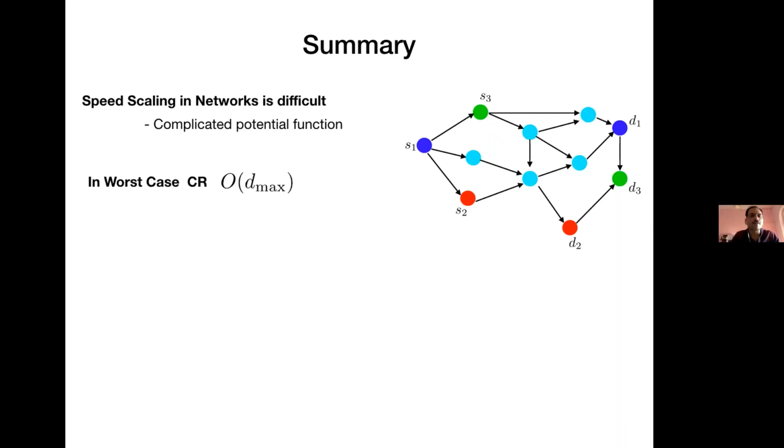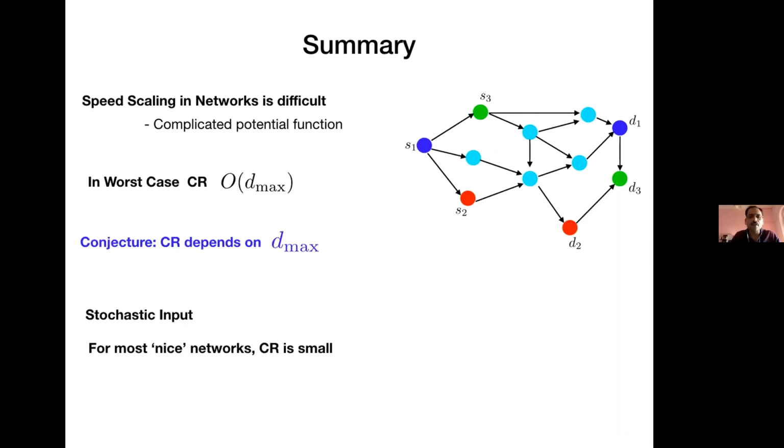In the worst case for the network, we were able to show that if Dmax is the worst congestion, or the largest degree of a node in the network, that's how the competitive ratio scales. In the stochastic setting, we are able to show that for nice networks, the competitive ratio is small, and even for not nice networks, we can give you an exact answer if you could solve a convex program. So with that, I will stop and take questions if there are any.